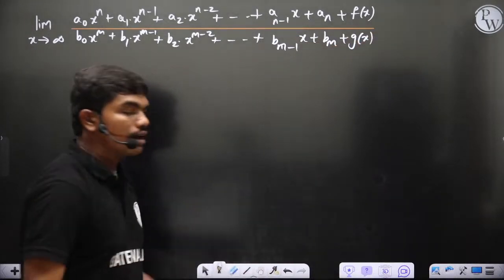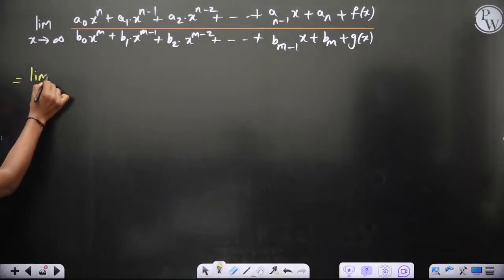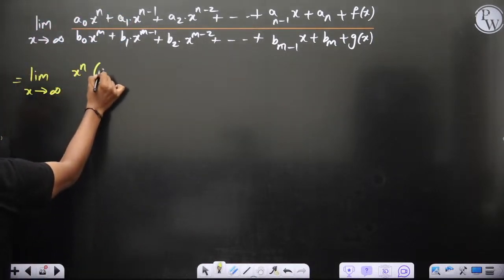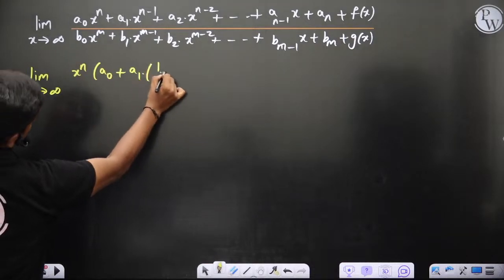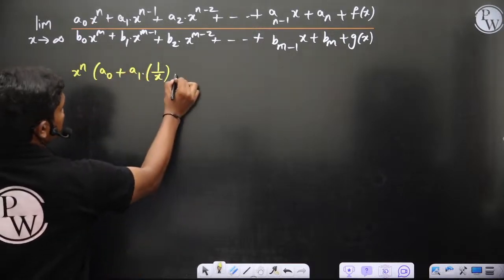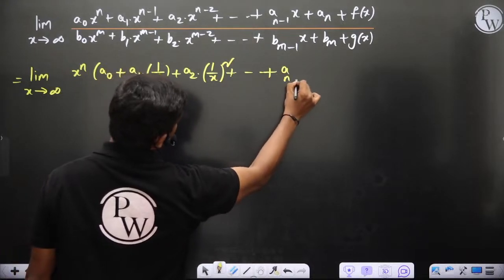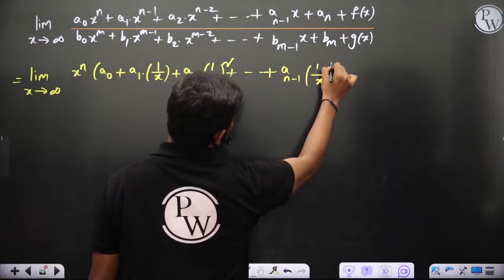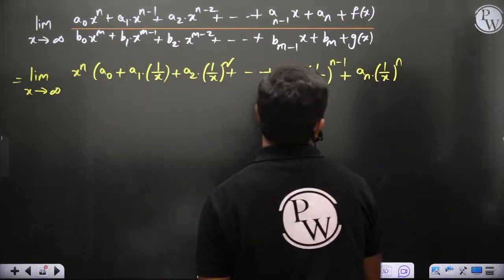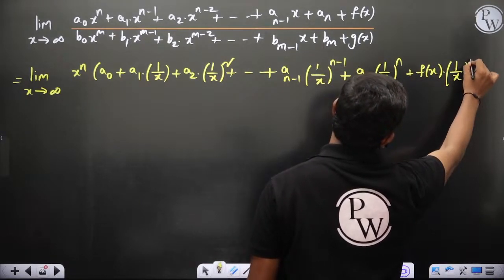Now whenever you have this, it's not a very tough job to do. This is equal to limit x tends to infinity. If I take x power n common in the numerator, I would get a0 plus a1 into 1 by x, because this is x power n minus 1, so x power n divided by x. Taking x power n common, I'll have 1 by x plus a2 into 1 by x whole square and so on, a(n-1) into 1 by x whole power n minus 1 plus an into 1 by x whole power n, plus this function f of x into 1 by x power n. This is what you get.